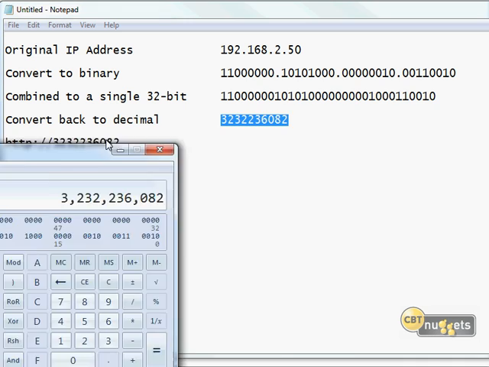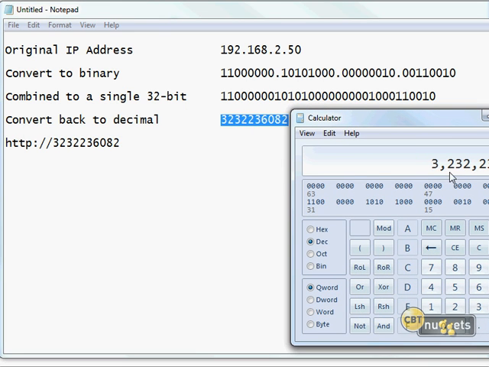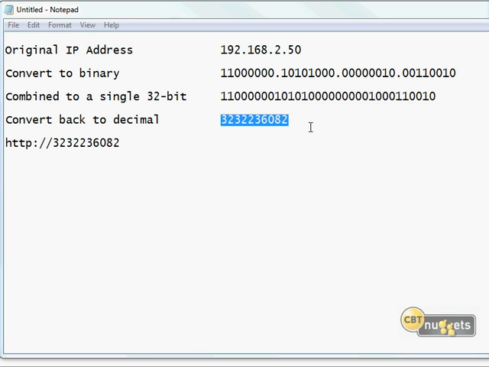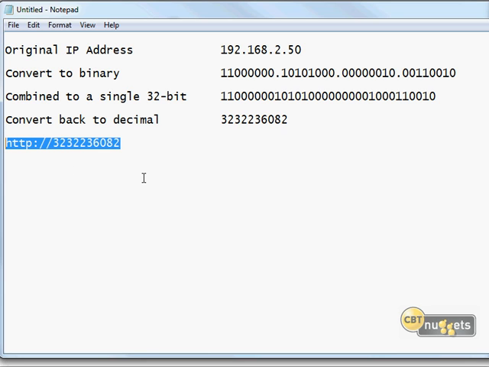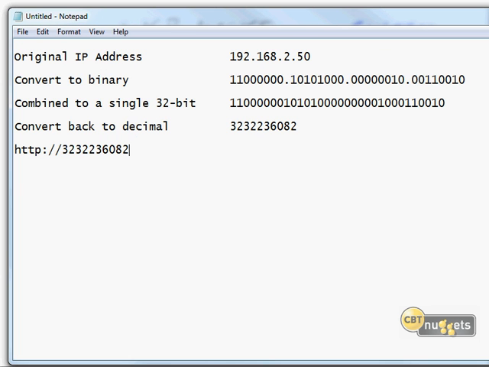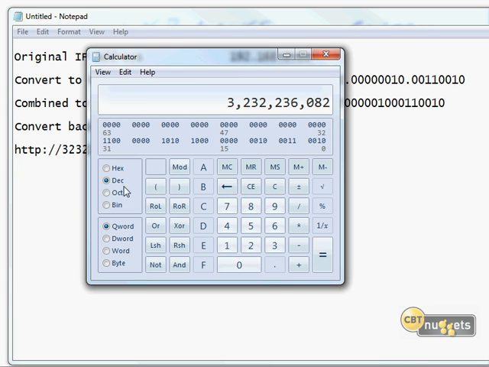Now you can do all of this using a calculator, and that's what I've done here. I just used a calculator to come up with all of this, converting back and forth between binary and decimal. And I took the commas out, of course, the thousands separators. Then to make that connection, I would just type in http:// and then that specific number, which would actually be equivalent to this number, and very often you might be able to make that connection on unguarded websites. Now if you see an exam question similar to this, it might be a little bit baffling because you might have to work with all these binaries, but if they give you access to the calculator, this will certainly make it easier.